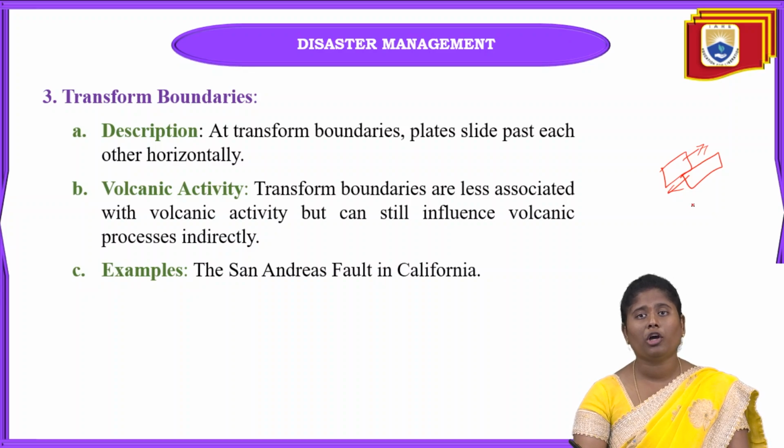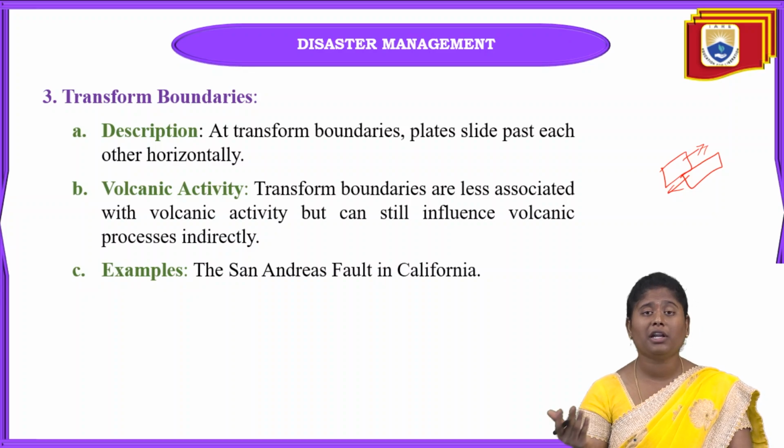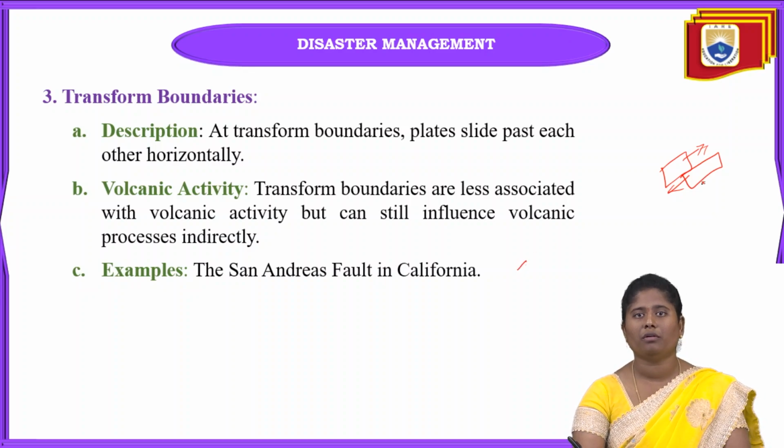As for volcanic activity, transform boundaries have a very small amount of volcanic activity, but they can influence volcanic processes. They are mostly inactive in terms of eruption, but indirectly they can help a volcano rise. An example is the San Andreas fault in California.